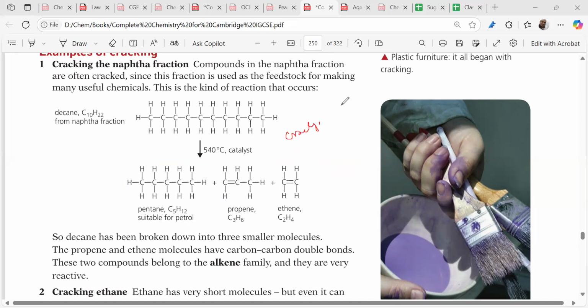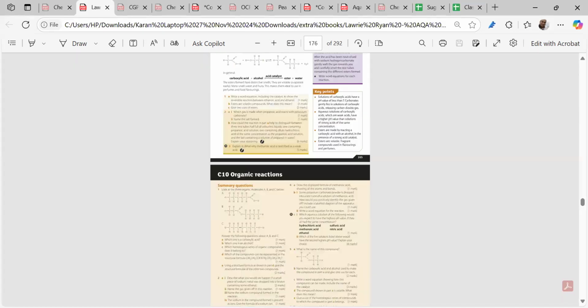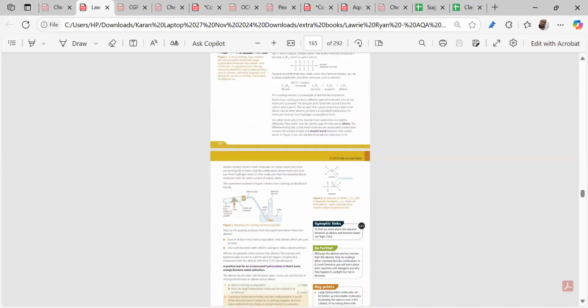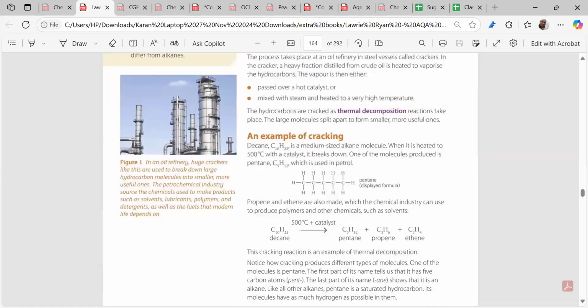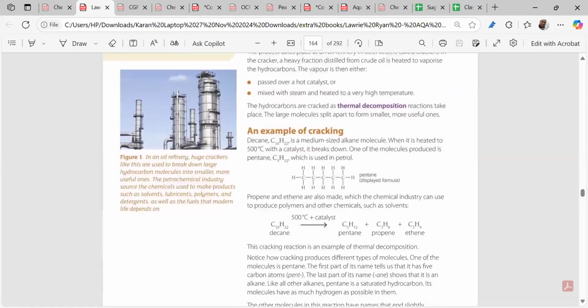So for the energy aspects of the LCA part, we note that cracking takes lower energy, and it's better for the LCA. We are getting the alkene here. Now there are two different types of cracking: one is called catalytic cracking, and the other is called steam cracking.